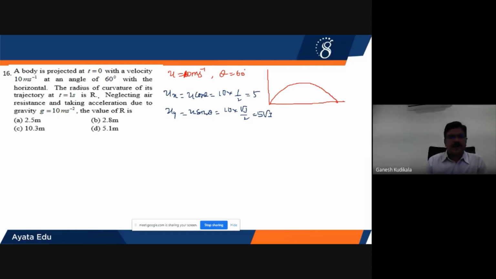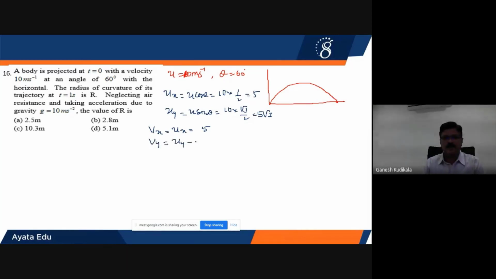Next, after 1 second, I have to find out the velocity. Velocity after 1 second along the x-axis will be equal to the initial velocity along the x-axis itself, because the acceleration component will become 0. Hence, the velocity will be equal to 500. But the velocity along the y-axis, since it is a retardation, use kinematics.